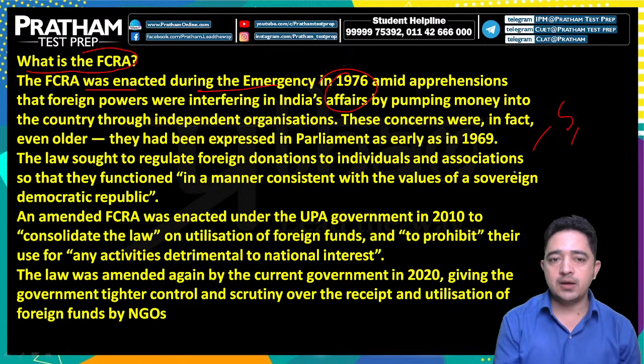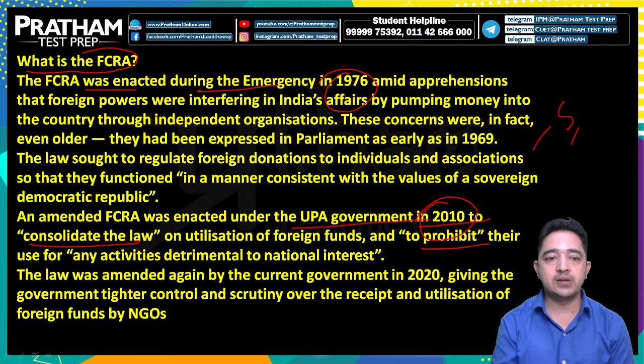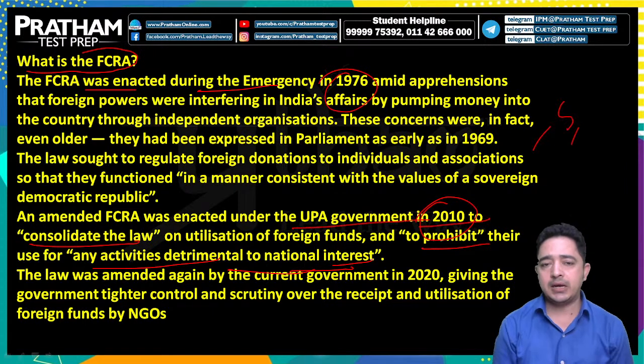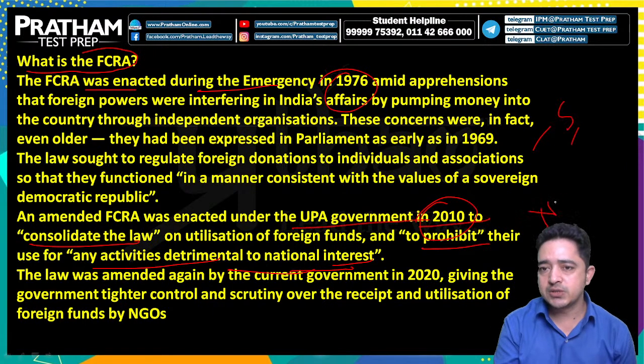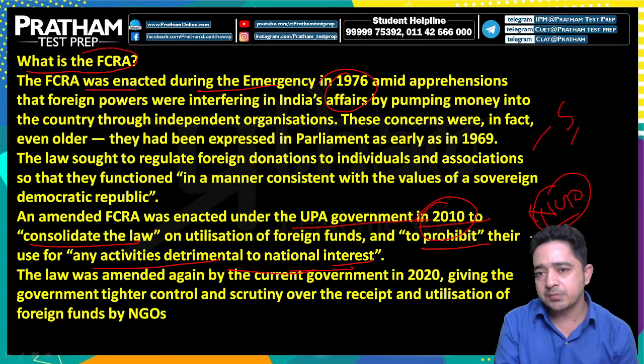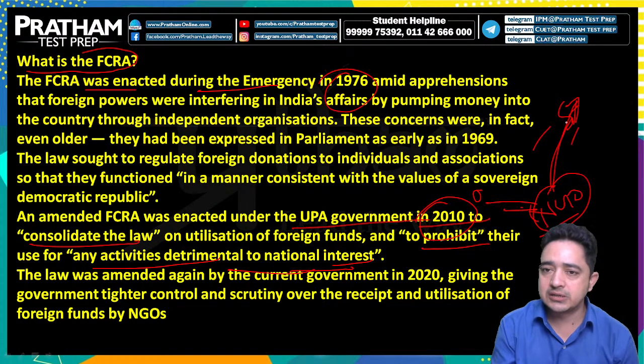An amended FCRA was enacted under the UPA government in 2010, and it consolidated the law on utilization of foreign funds to prohibit their use in any activities detrimental to the national interest. NGOs need to be regulated in many ways, because many NGOs work for vulnerable sections of society. If they receive foreign funds and utilize them otherwise, somehow supporting political parties, that would be detrimental to the national interest.